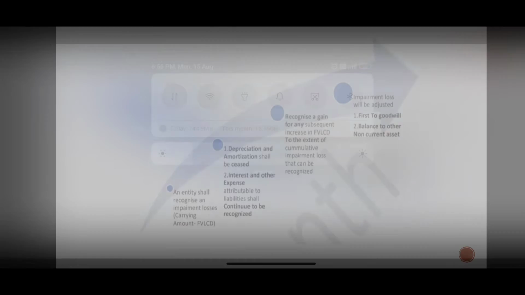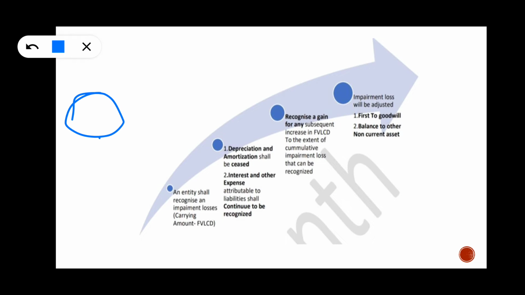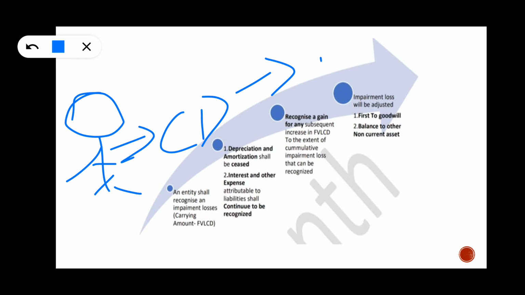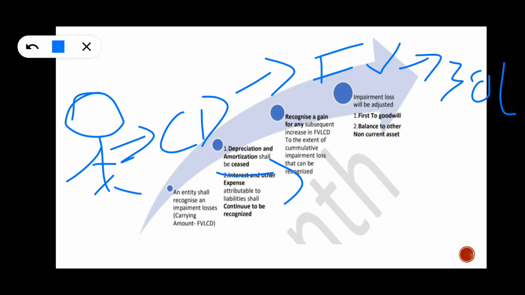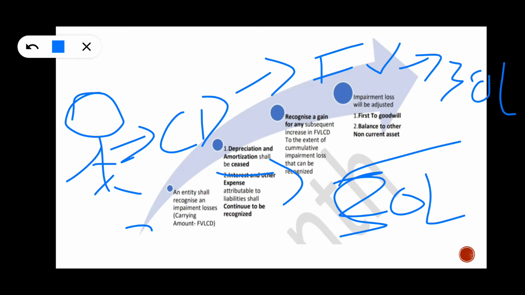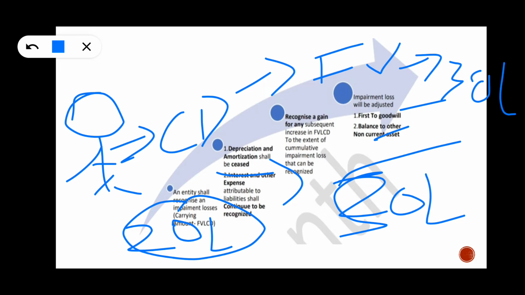Fourth point. A cool drink owner has assets and liabilities. Fair value is 30 lakhs, book value is 50 lakhs. He has an impairment loss of 20 lakhs. This 20 lakhs, first, should be adjusted against goodwill. Second, it should be adjusted against other non-current assets in the ratio of carrying amount.